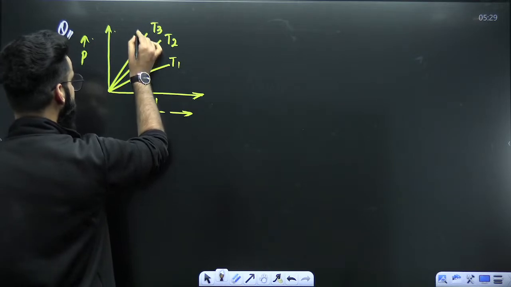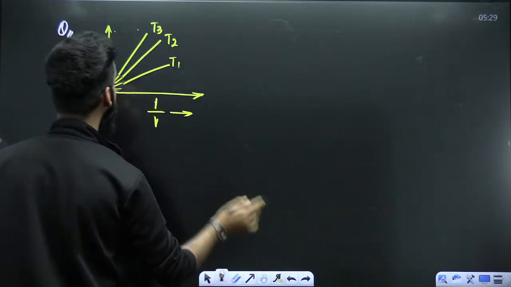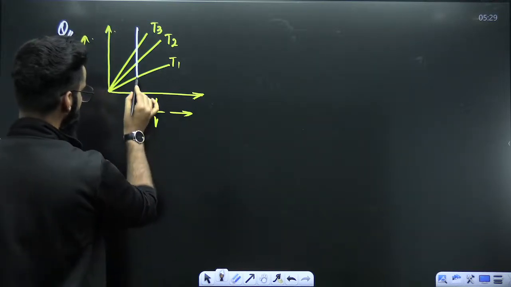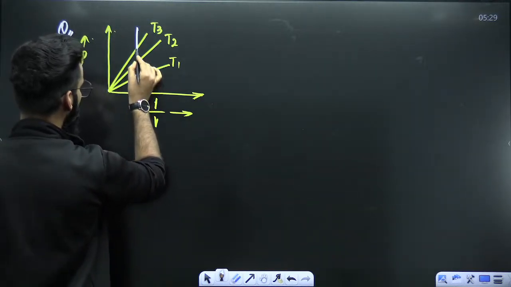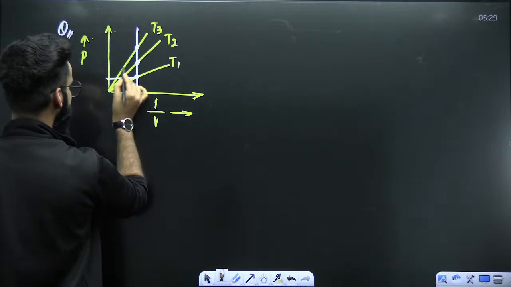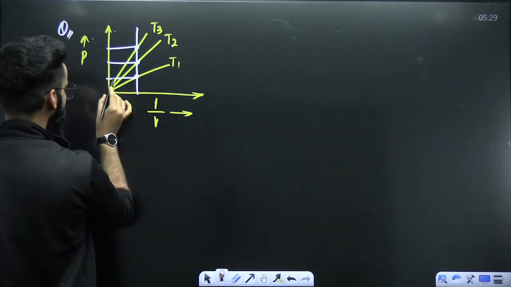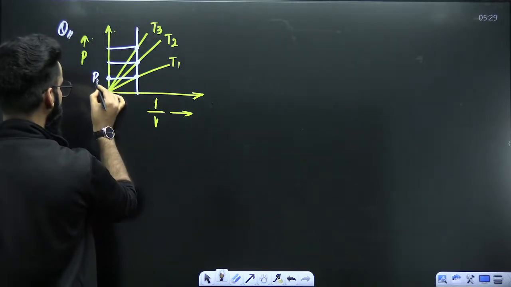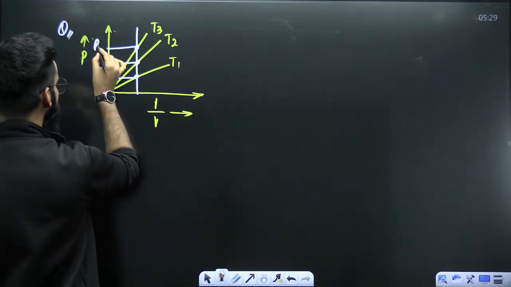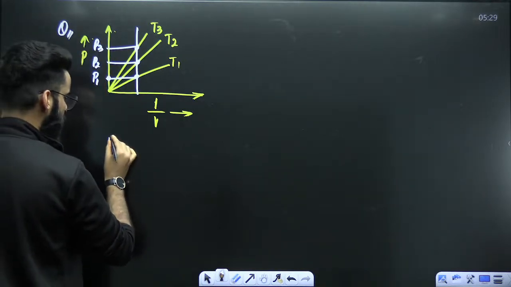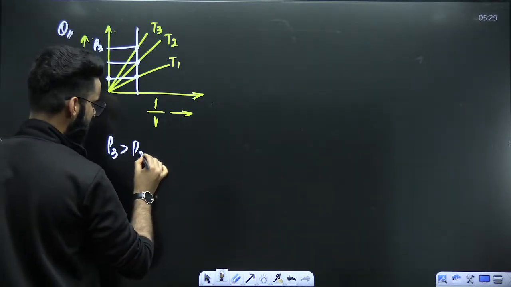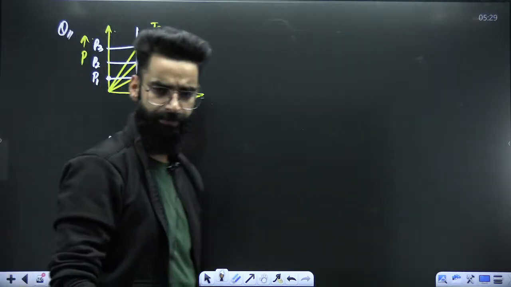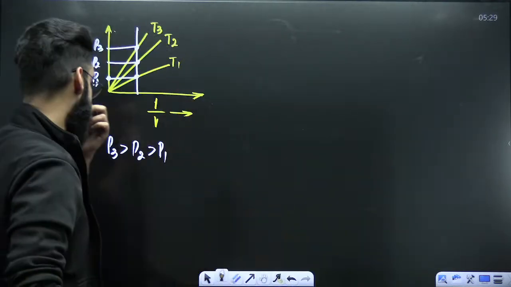You'll be drawing a straight line, parallel to the y-axis. Now, mark these points where the straight line cuts. Get the corresponding y-axis value. Corresponding to temperature T1, the pressure has to be P1. This has to be P2. This has to be P3. Now, among P1, P2, P3, can I say P3 is greater than P2, which is greater than P1? Absolutely, right? P3 is greater than P2, which is greater than P1.